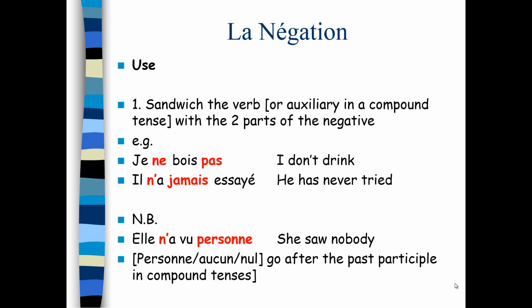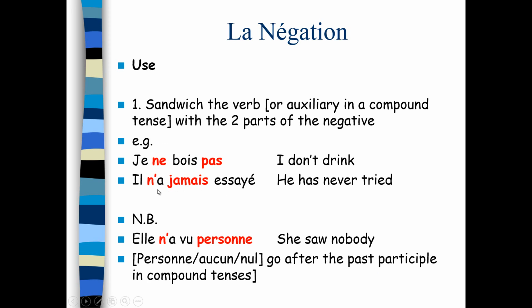And you know that to use the negative, we sandwich the verb or the auxiliary in a compound tense with the two parts of the negative. If you don't like the idea of the sandwich, you can go with the bridge version, that it's like a bridge. And so the ne and the pas sandwich the verb. You can see here in this first example, je ne bois pas. The ne and the pas are sandwiching the verb, the bois.